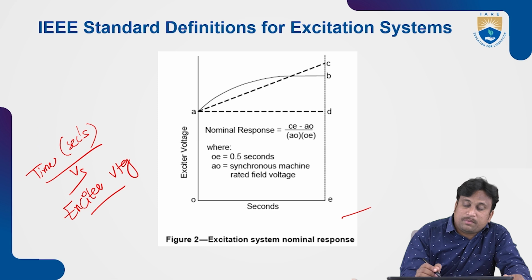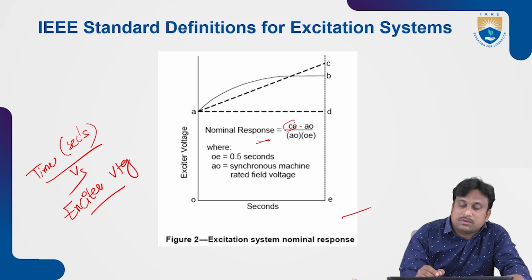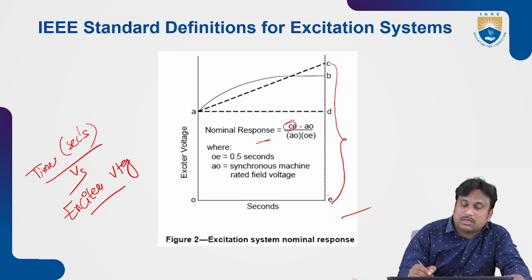So this curve may be drawn from the points O, A and B, C, D. Here nominal response will be treated in terms of the points C to E, that means from this location to this location, and A to O.